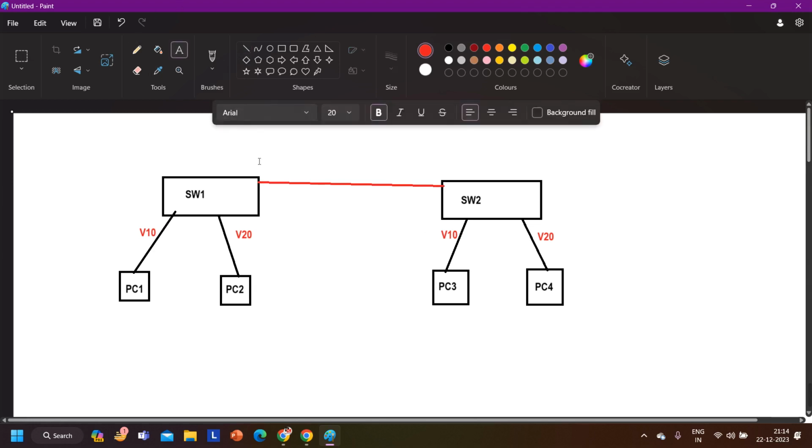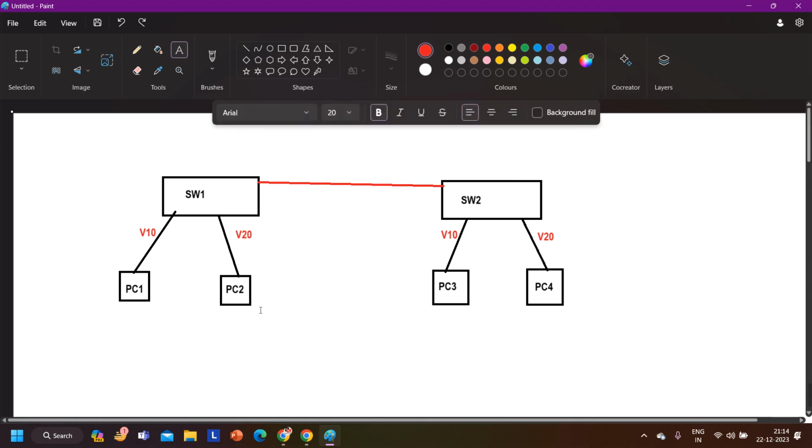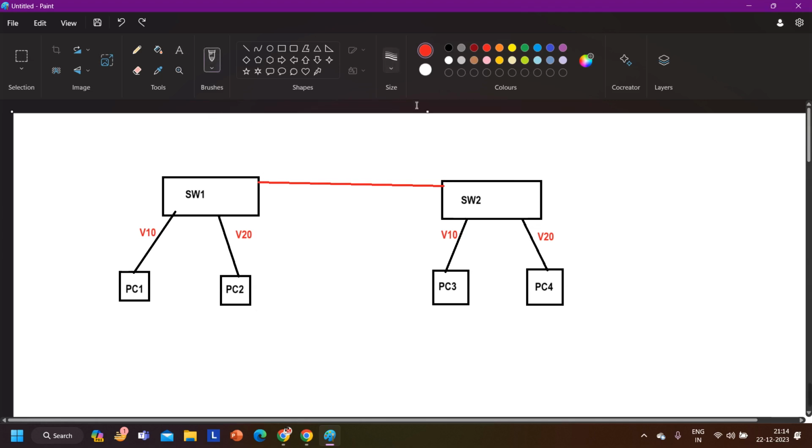By default, this interface is a member of which VLAN? VLAN 1. This interface is also a member of which VLAN? VLAN 1. Can PC1 communicate with PC3 in this scenario? Let's say PC1 IP address is 10.1 and PC3 IP address is 10.2.